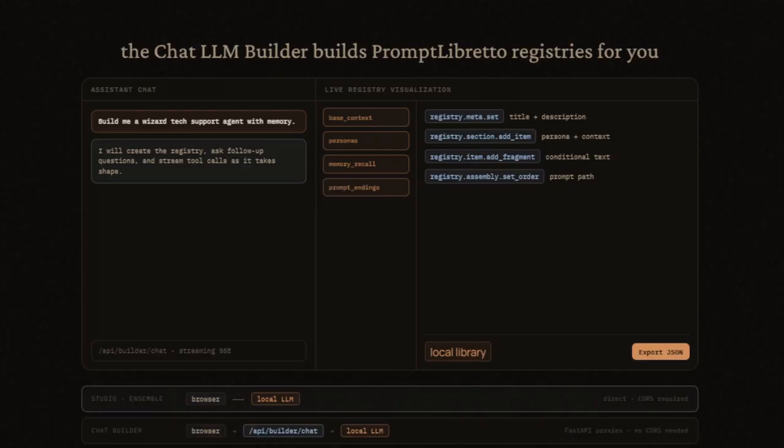And what's interesting about that? This assistant is itself running on PromptLibretto registries the whole time. So you're using the framework to build the framework, which, honestly, is exactly the kind of thing it was designed for. This AI assistant is a PromptLibretto registry assistant whose job is building PromptLibretto registries.